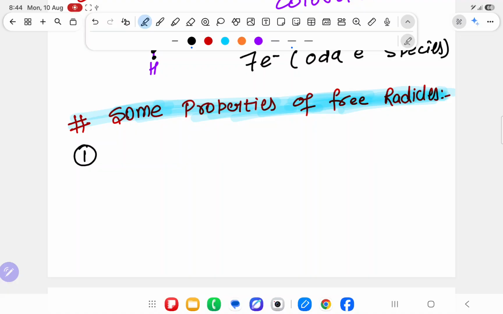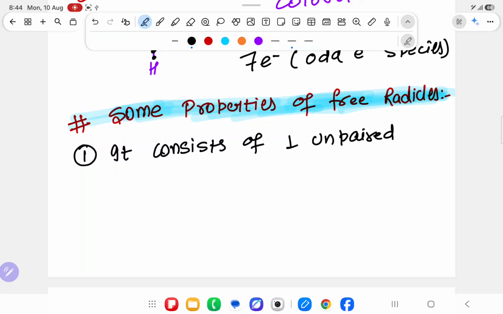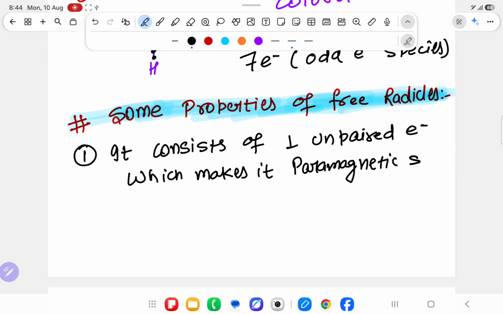Now the first important point: it consists of one unpaired electron which makes it paramagnetic and colorful. Just now I have proved it also by doing it. We have got magnetic moment equal to 1.73 Bohr magneton.